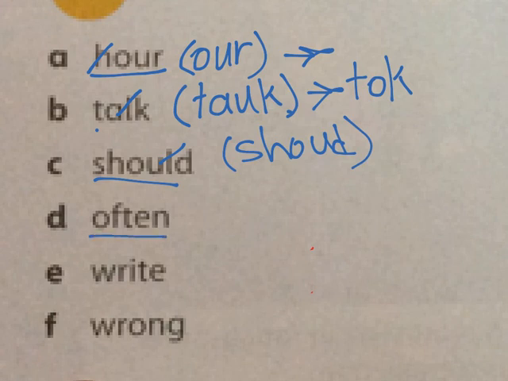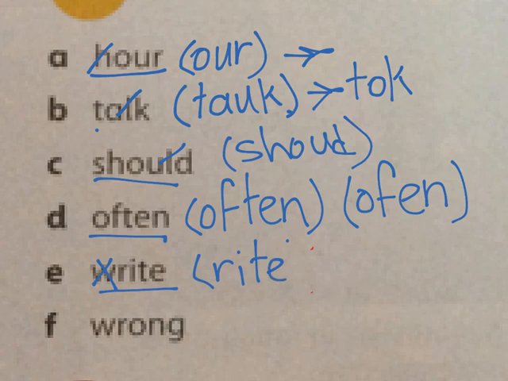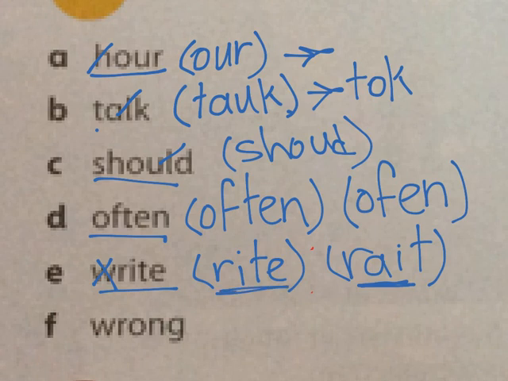Often, it could be pronounced both ways, "often" and "often." Right is pronounced like this, or like this. Right, right. These are not spellings, please don't mistake these for spellings. This is the spelling, these are the pronunciation. Okay, and wrong.